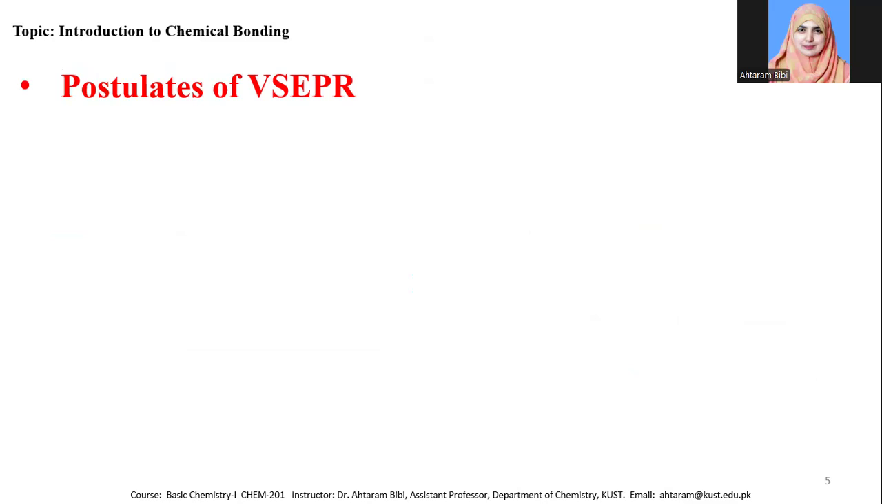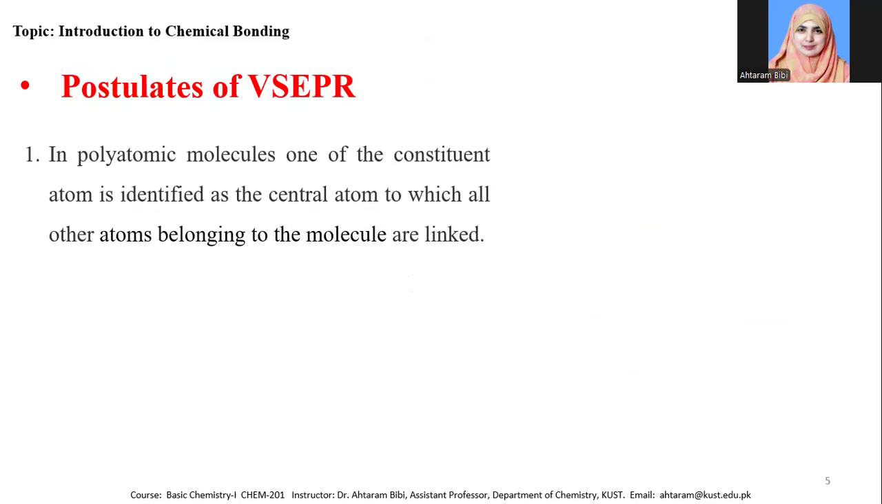So, what are the main postulates of the valence shell electron pair repulsion theory? We will discuss the different postulates one by one. The first postulate of valence shell electron pair repulsion theory is that in a polyatomic molecule, one of the constituent atoms is identified as the central atom to which all other atoms belonging to the molecule are linked. For example, in the last slide, we saw the carbon dioxide molecule. The carbon is the main constituent, while the oxygen atoms belong to that carbon atom.